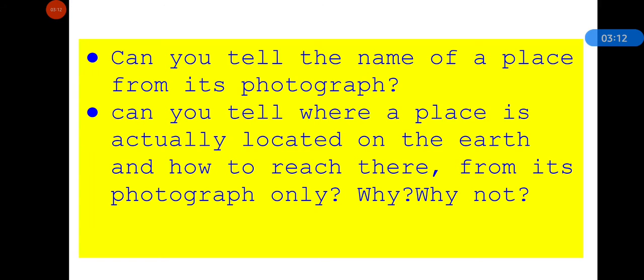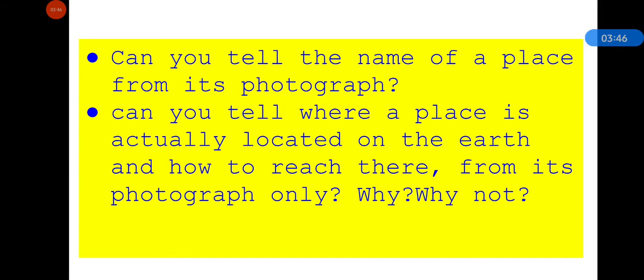And can you tell the name of a place from its photo? Can you tell where a place is actually located on the earth and how to reach there from its photograph only? What do you think? Can we know the actual location of a place from its photograph only? Why and why not? So the answer is no. Only a photograph cannot help us to locate a place easily.